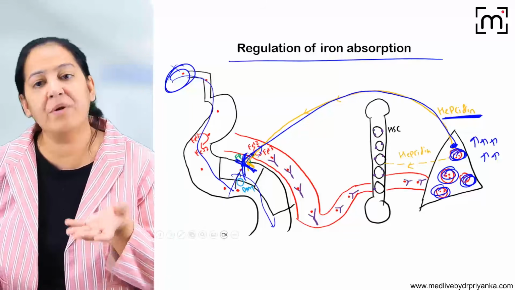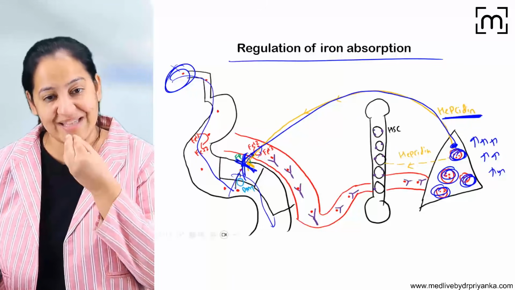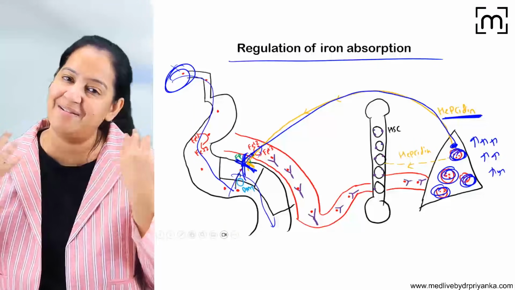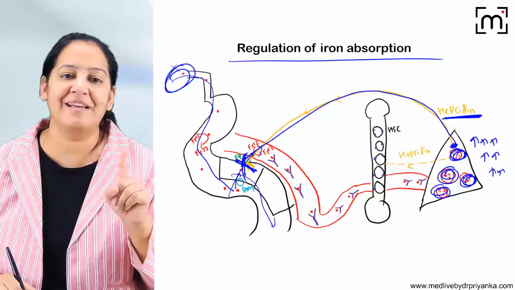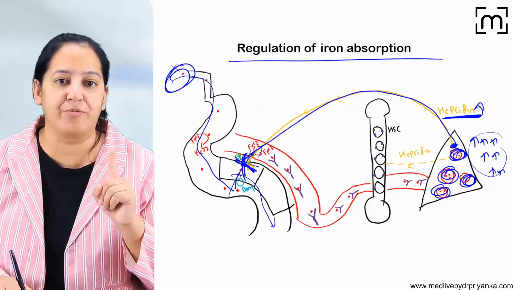Why is the body doing so? Because there is already an excess of iron in the liver. We don't require more. So whatever extra iron the person is eating, the body is not taking it. The body is excreting it in the feces because hepcidin is destroying the ferroportin. So when iron is in excess, hepcidin is high and absorption is low.